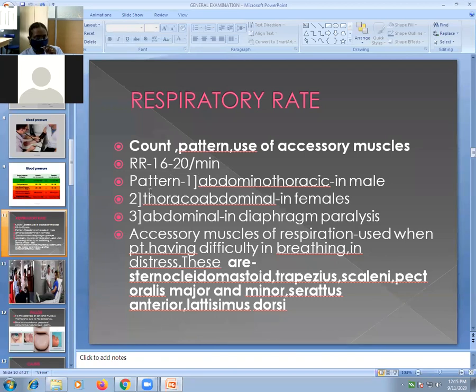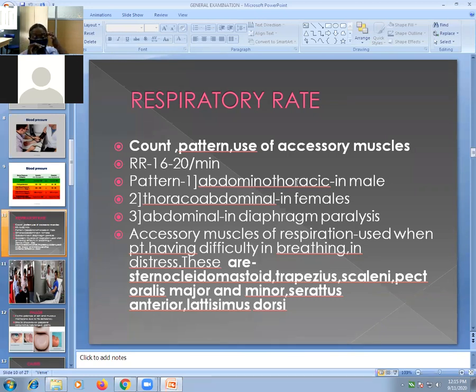Pattern: there are three patterns of breathing: abdominal-thoracic, thoraco-abdominal, and abdominal. What is meant by abdominal-thoracic? Abdominal-thoracic means that the abdominal movements are more prominent than the thoracic movements.